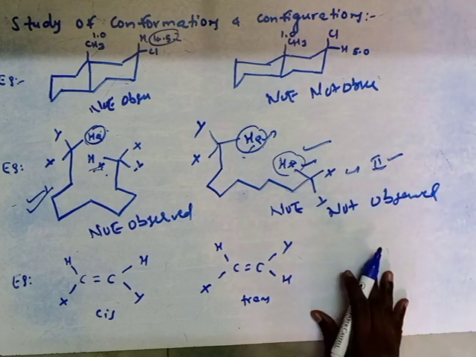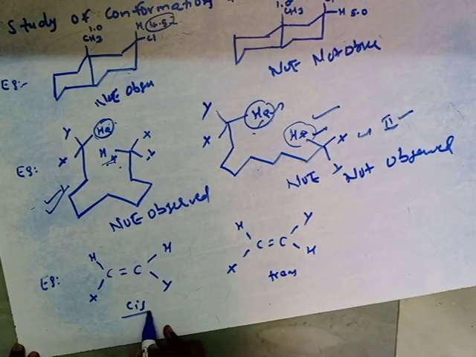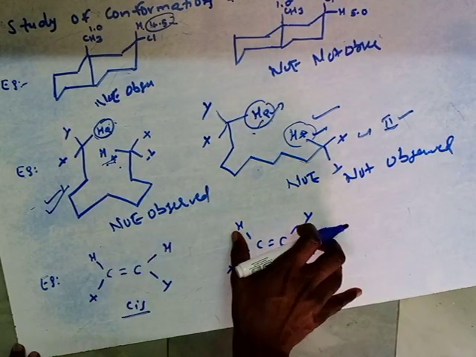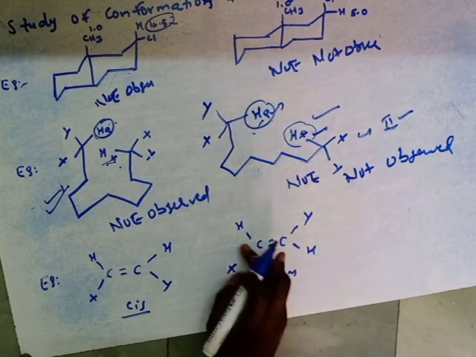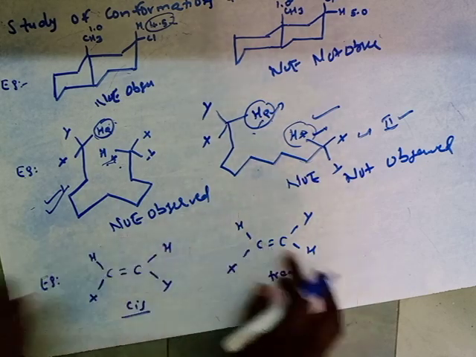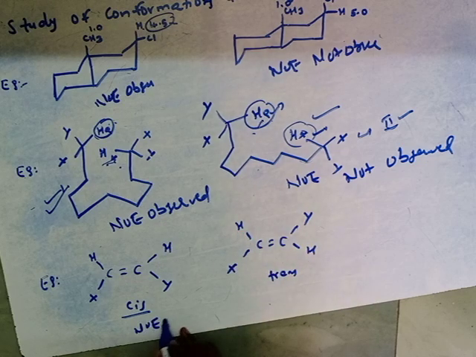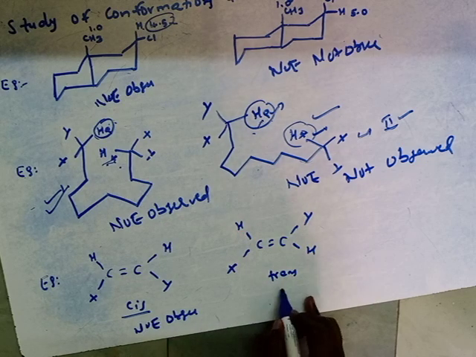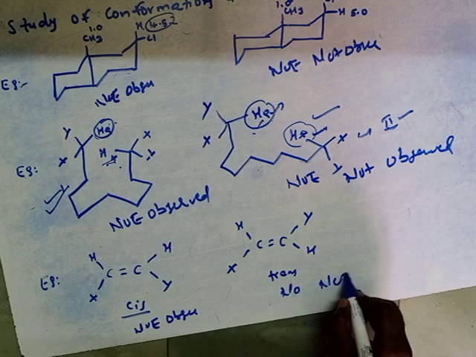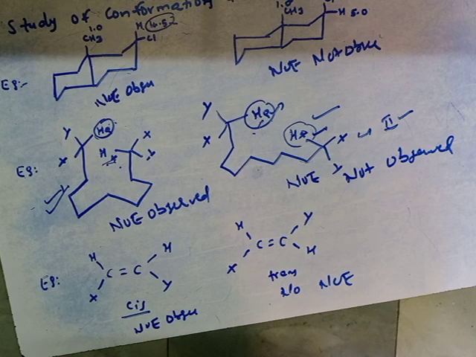We already discussed that if cis is there, NOE takes place, whereas where trans is there, no NOE takes place, because in one case the protons are very close to each other and in the other they are far from each other. So NOE is observed for cis, and for trans, no NOE. This is the topic of the nuclear Overhauser effect.